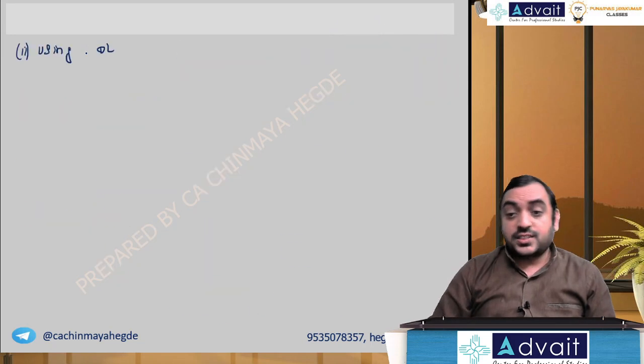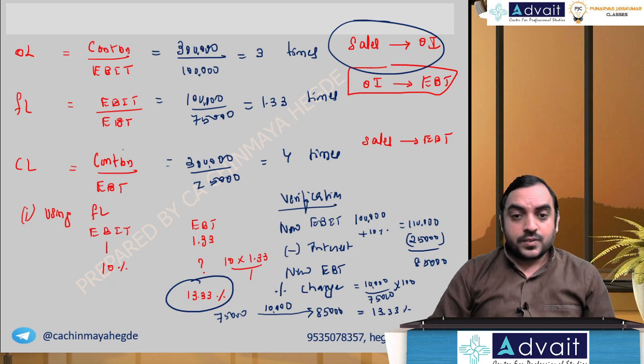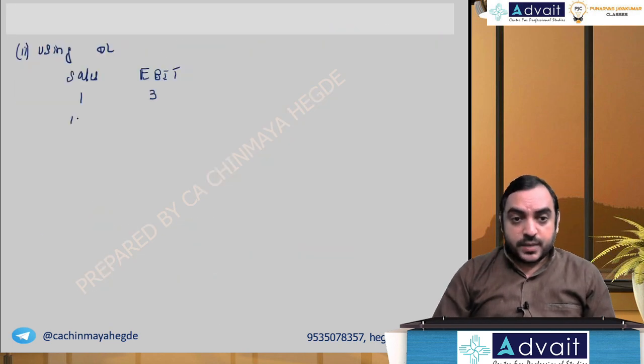Operating leverage we got as 3 times, which means if sales changes by 1%, EBIT will change by 3%, 3 times. And they said sales will increase by 10%. If sales increase by 10%, EBIT will increase by cross multiply 10 into 3 divided by 1. That is, it should be 30%.